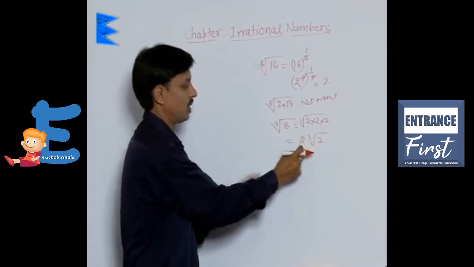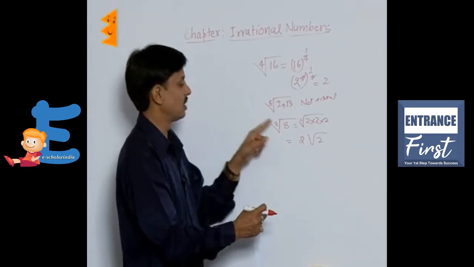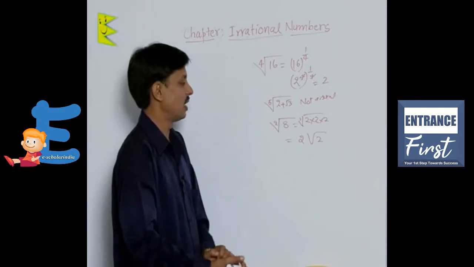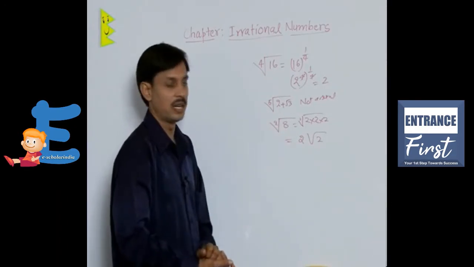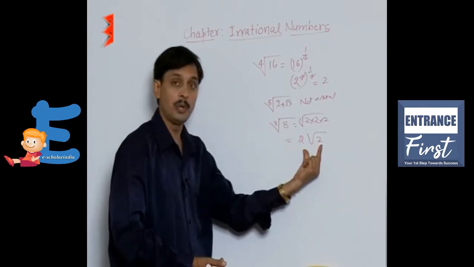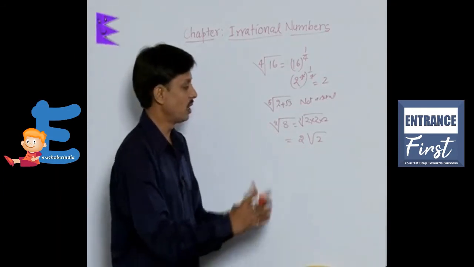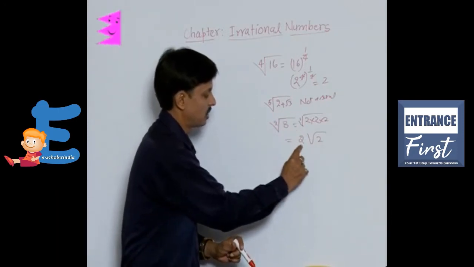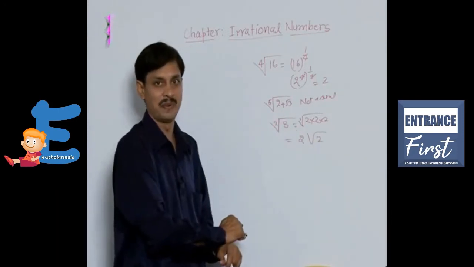So it is a surd, because the final answer of square root of 8, which is 2 root 2, is an irrational number, the radicand is rational, and the order is 2. But it is not a pure surd. It is a mixed surd. It is the product of a rational and an irrational number.